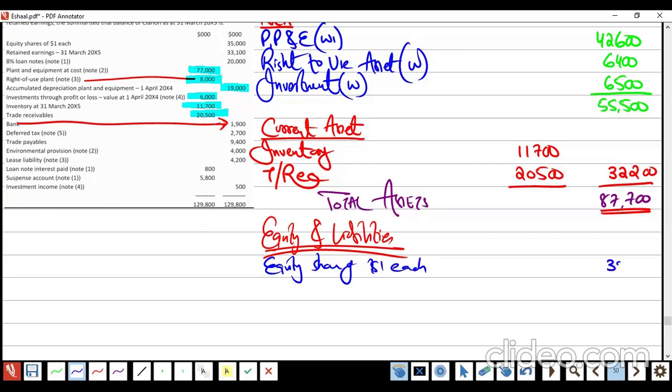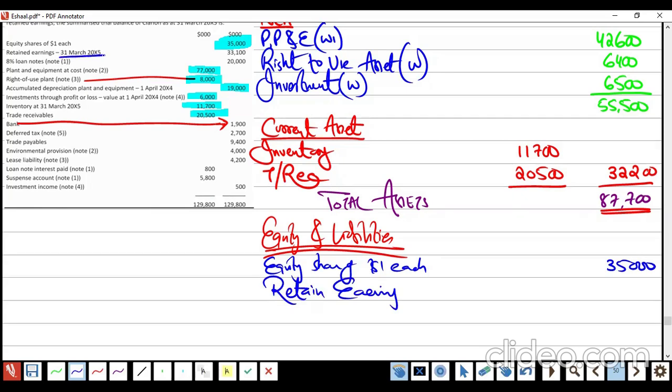There is no transaction related to the issuance of shares in this question. So take it like this. Is there any share premium in this question? No. So we will take retained earning.